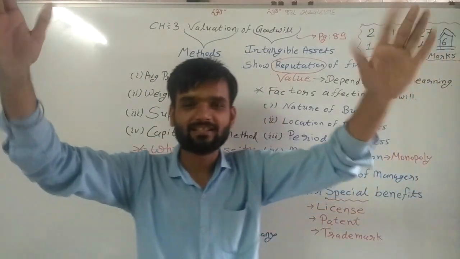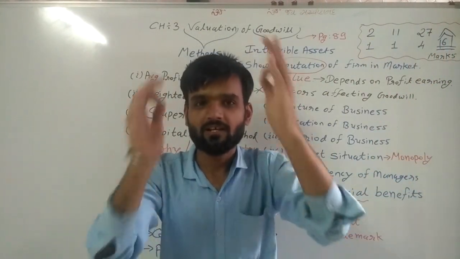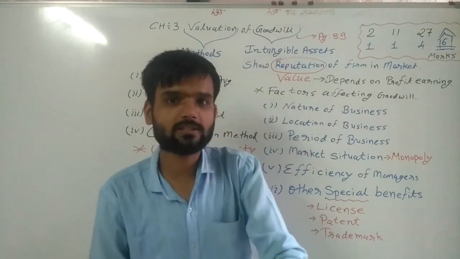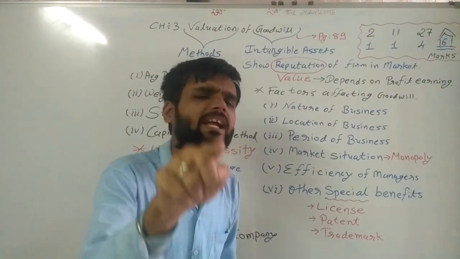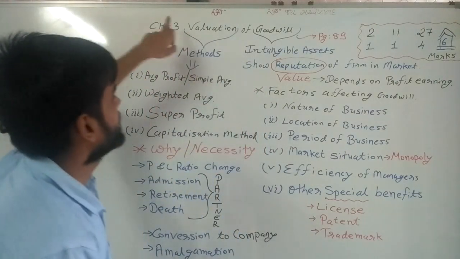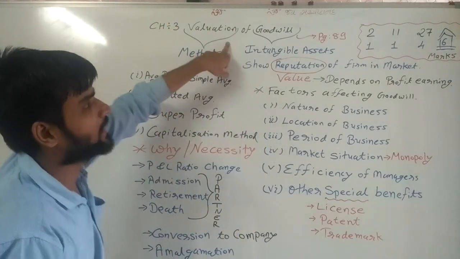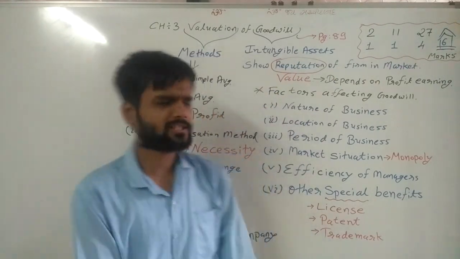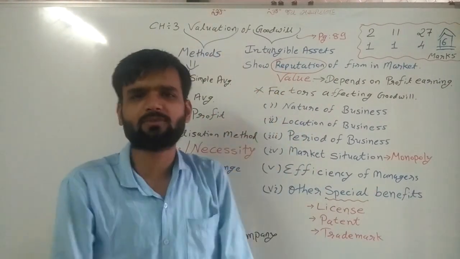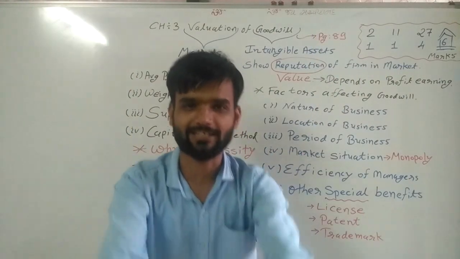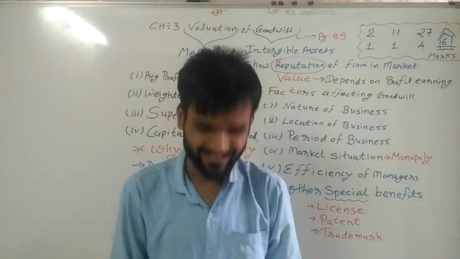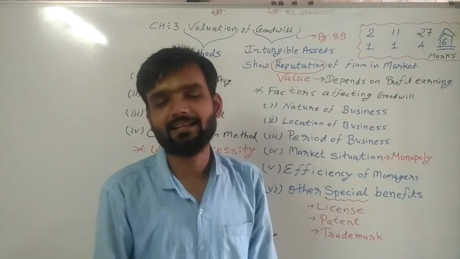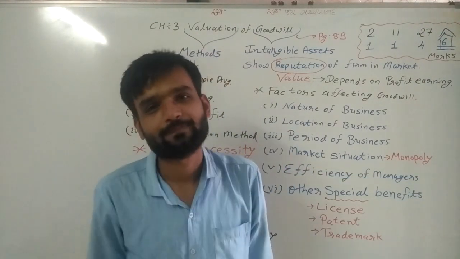Hello students. Today we are continuing with the next chapter in accountancy, the second easiest chapter, chapter number 3, valuation of goodwill. This is also one of the easiest chapters in your accountancy. As per my nature, all the chapters are easy, but really this is also an easiest one.